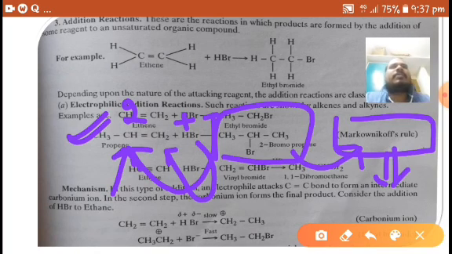It requires much time to explain what Markovnikov's rule is. Here our main concern is only types of reactions, so Markovnikov's rule is not the very important thing. I am just briefing about it.